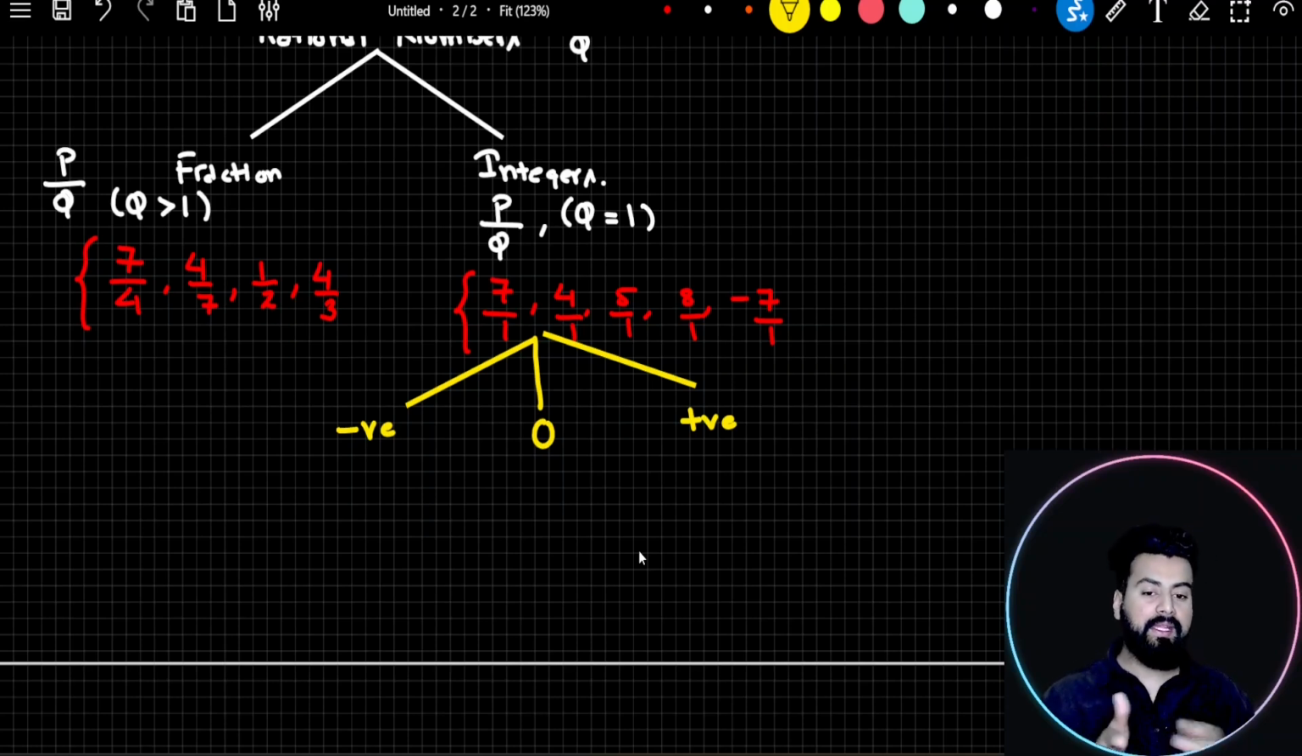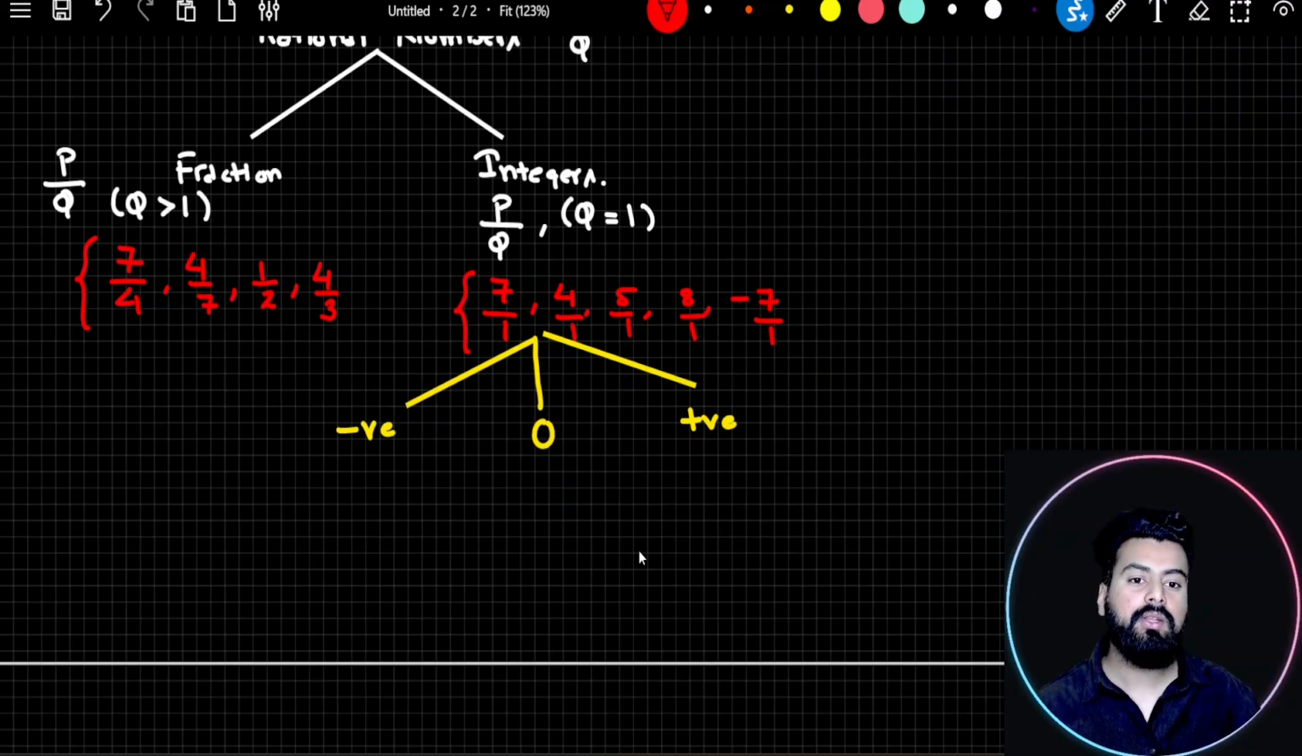Try to recall, in number line, in between we show 0. So 0 is neither negative nor positive. To the left hand side of 0, we show negative integers. And to the right hand side, we show positive integers. Now here comes the important part.